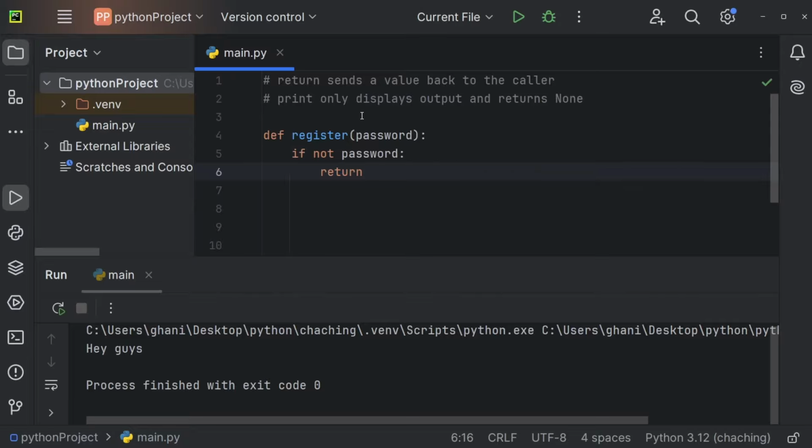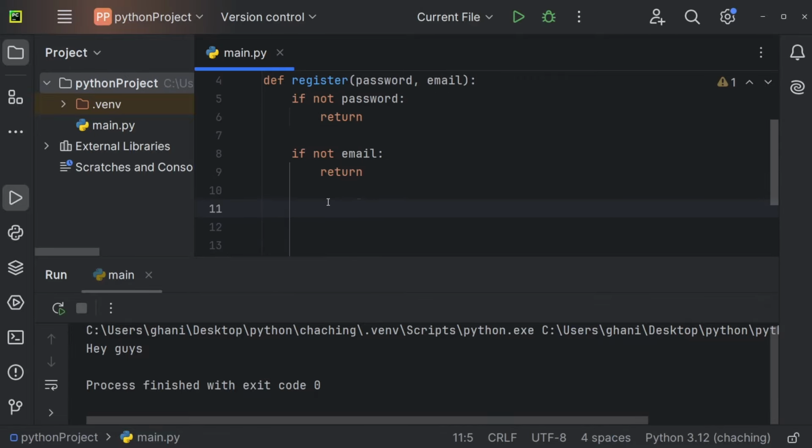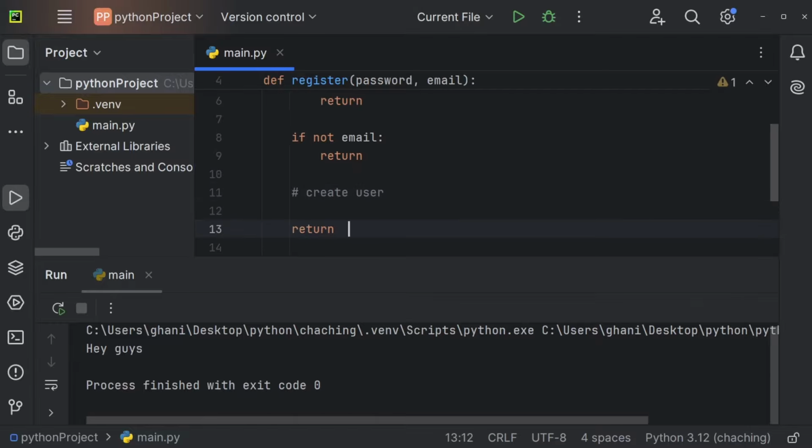And if we have a password, we could keep execution, and we could also check for an email. So if not email, we could also say, let's return. And now we could just have some code right here to create the user essentially. And after we created the user, we could, for example, say, return the user. And of course, we do not have this right here, but this is just a minimalistic example to show you how you can use return, and why it is important.